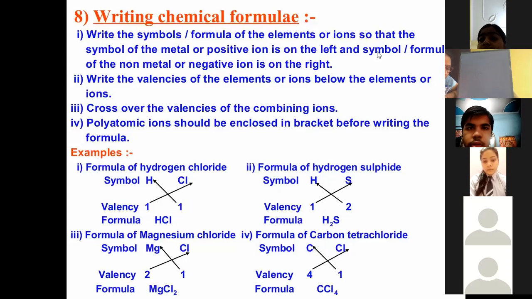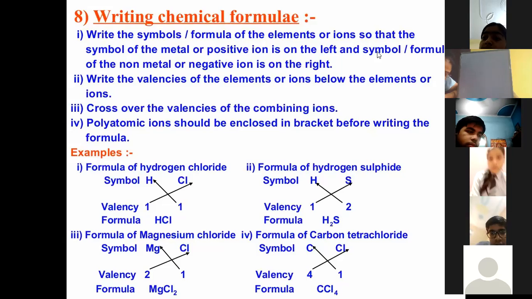Sumit, how many elements are involved? Ma'am, 2. Which ones? Calcium and chloride.